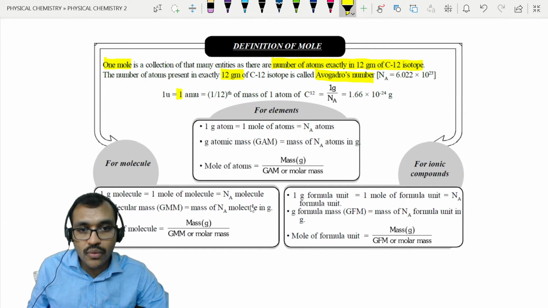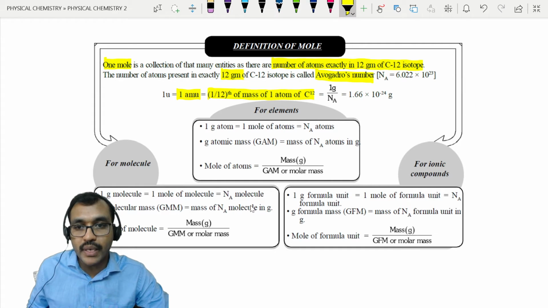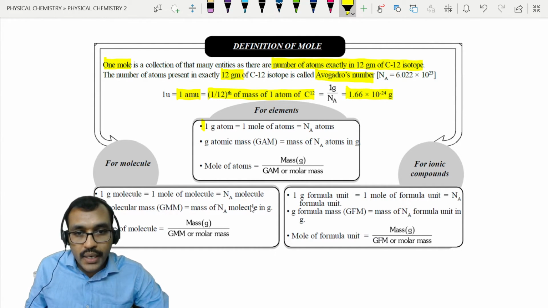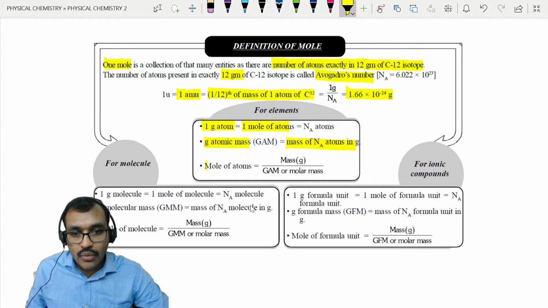Already we have discussed 1 AMU means 1/12th of C-12 mass, which is nothing but 1.66 into 10 power minus 24 grams. 1 gram atom is nothing but 1 mole. Gram atomic mass means mass of 1 mole of atoms. Moles of atoms equal mass by gram atomic mass.